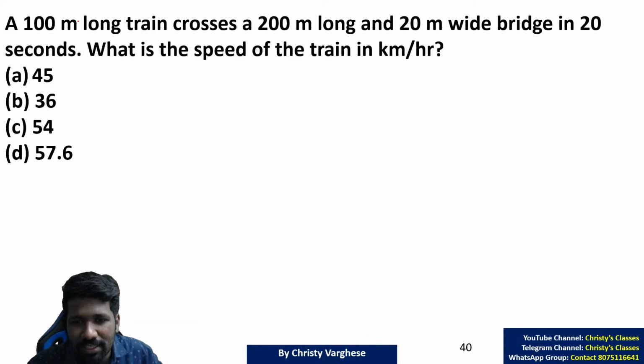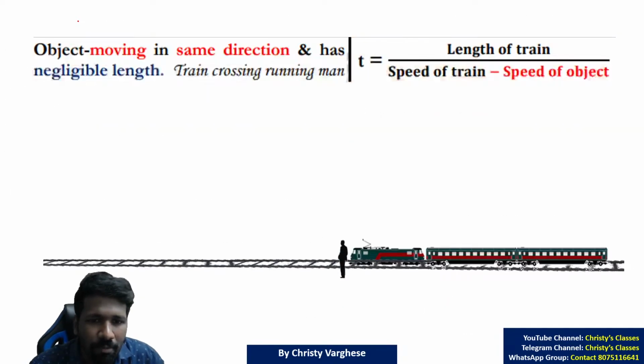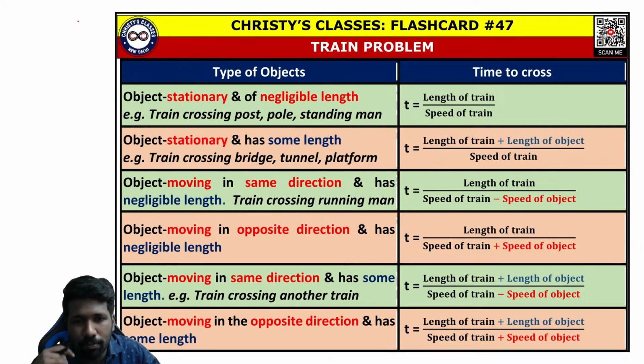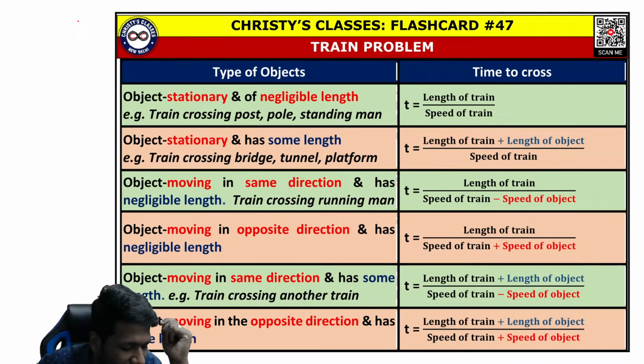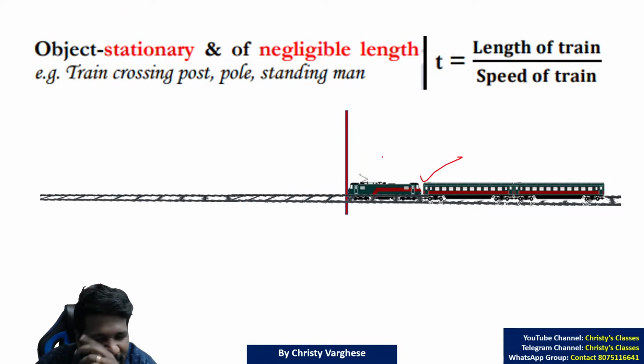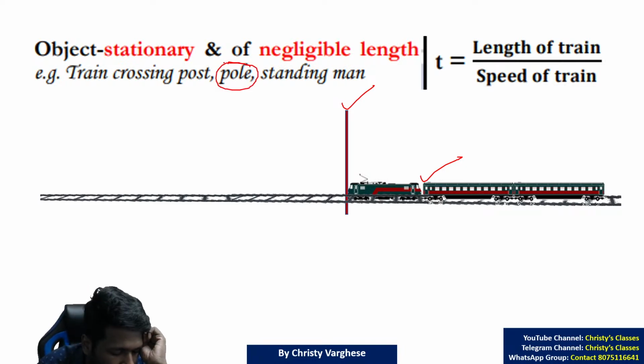Okay, now let us discuss train problems briefly. A train problem is a type of speed, distance, time problem itself. A train is trying to cross another object. Depending upon the nature of that second object the train is trying to cover, there are 6 scenarios that can happen. The question will be asked mainly from one of these 6 scenarios. Like the second object, whether it is moving or not moving. The first object is the train that is moving for sure. To make you understand, look at this. A train is trying to cross an object which is an electric pole or a telephone pole.